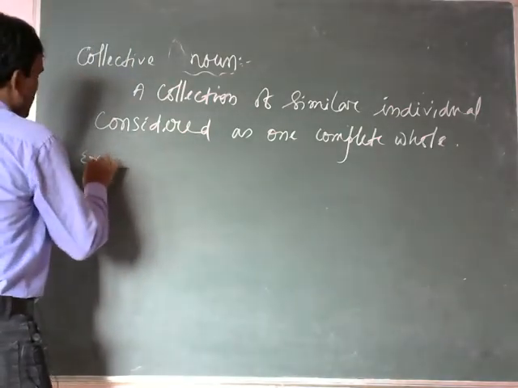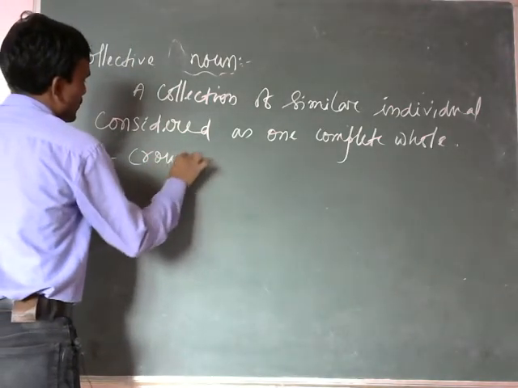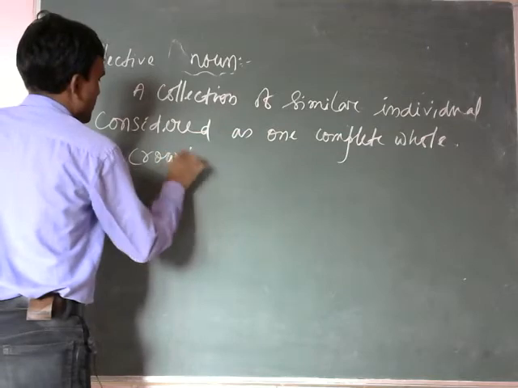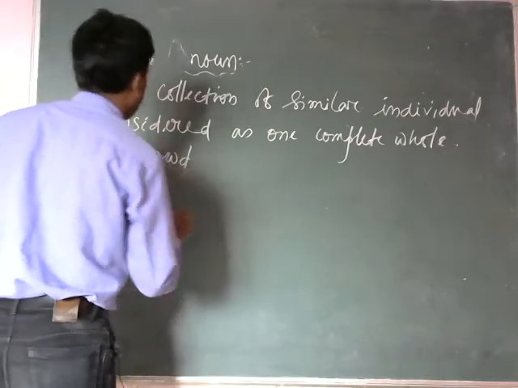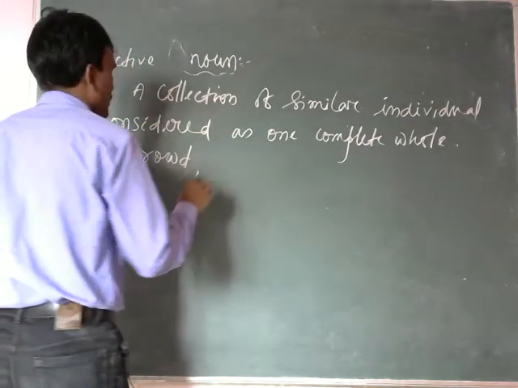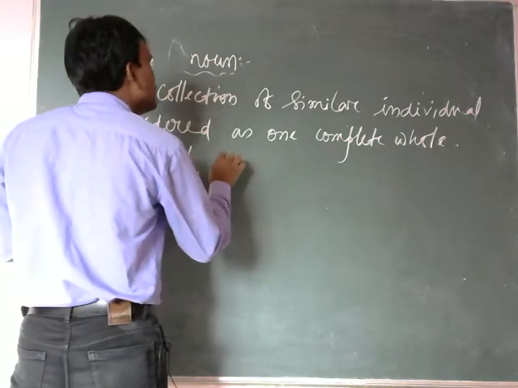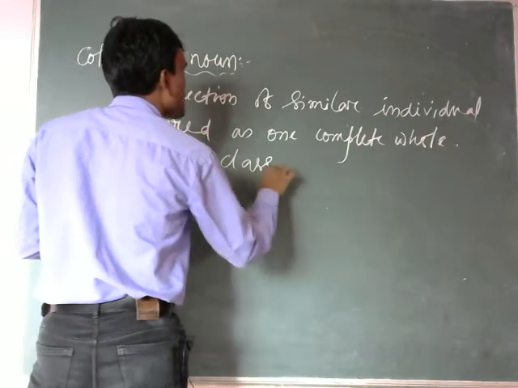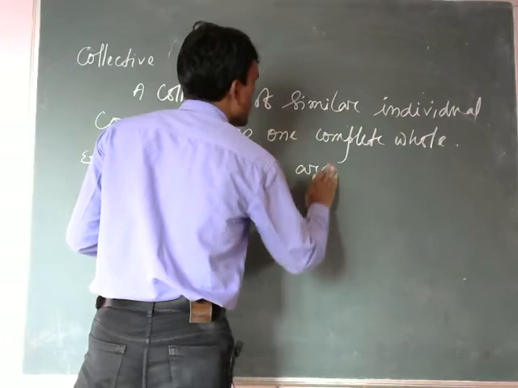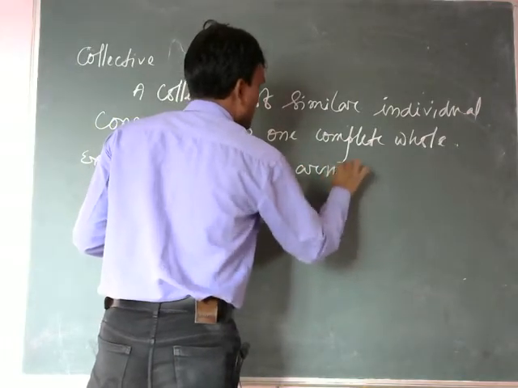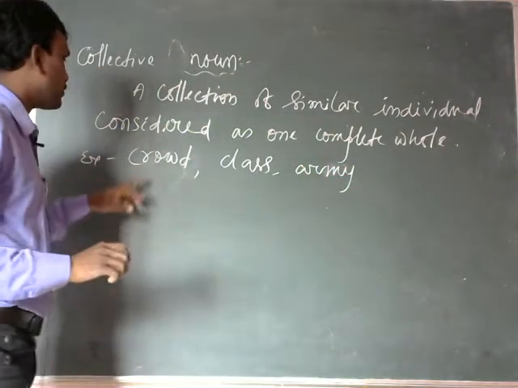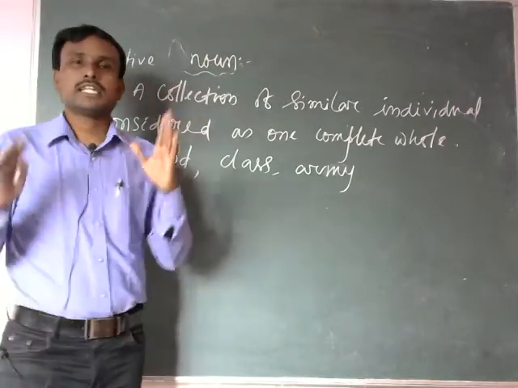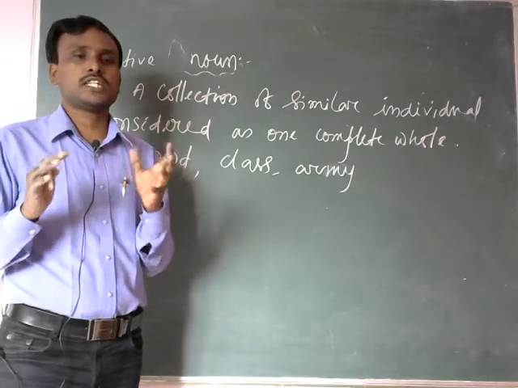For example, crowd, class, army. Crowd means a collection of people together is called crowd.